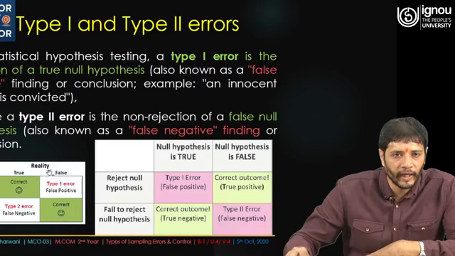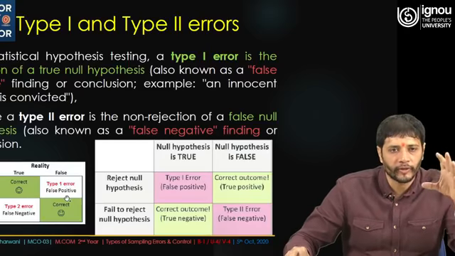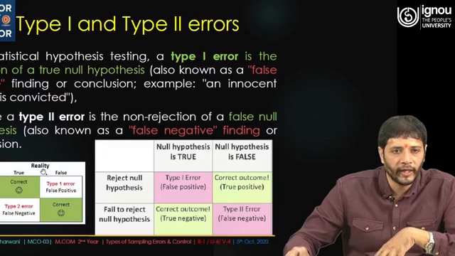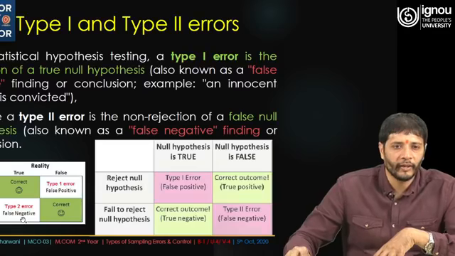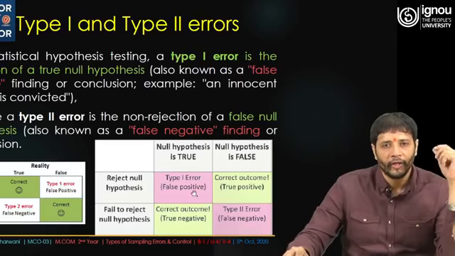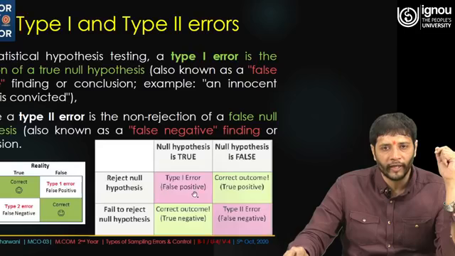If the reality is false and the measurement is true, a type 1 error needs to be considered, which talks about false positivity. On the other hand, if reality is false and measurement is false, a type 2 error comes in, which is called a false negative. So when the null hypothesis is true but rejected, a type 1 error occurs.